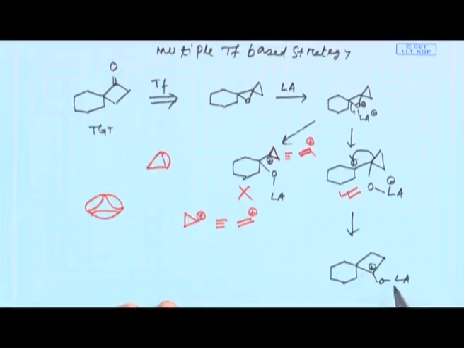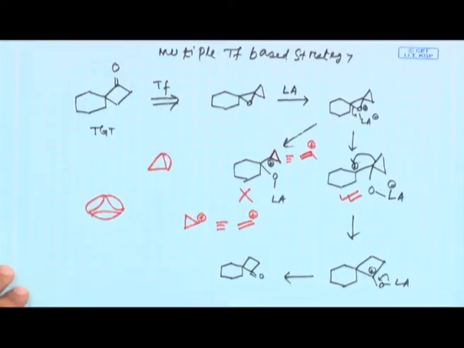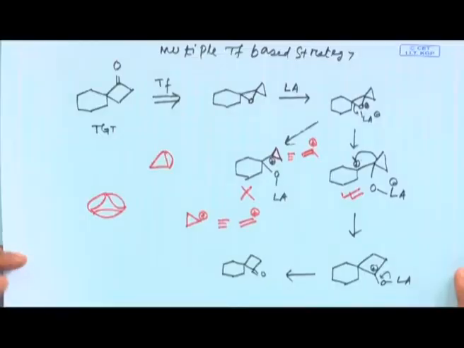So, now the Lewis acid can go out from this reaction mixture, and you will get this as the main product. So, this is nothing but a systematic exploration of a pinacol type of rearrangement.